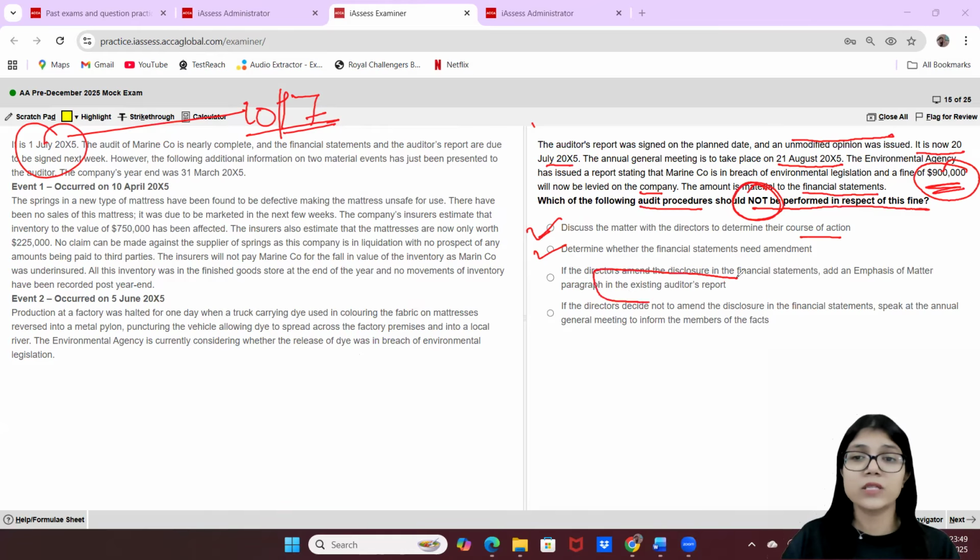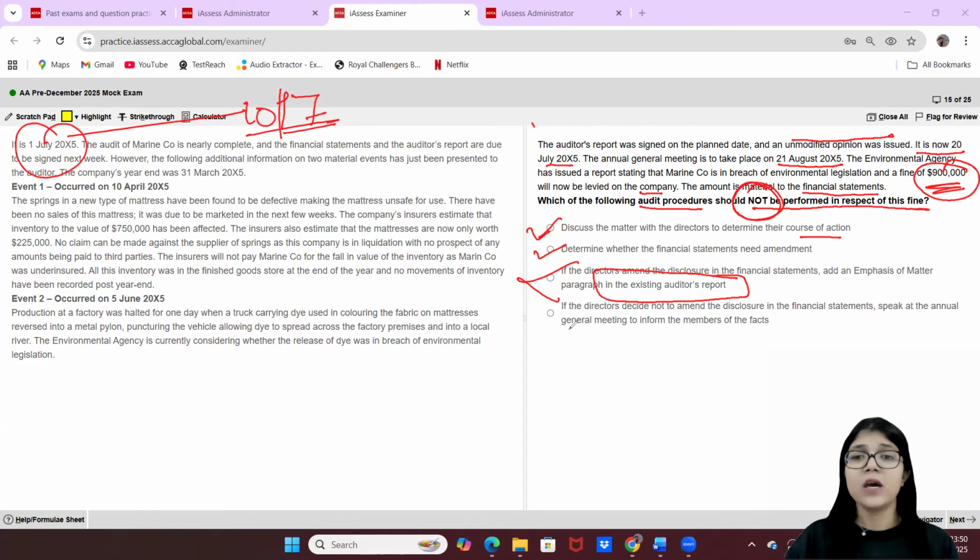If you understand the concept really well of the reporting chapter that we have in the audit syllabus, you know that when the auditor's report is signed, it is done. You cannot amend or change or add or subtract anything in that report. You have to redraft the report, or you have to redate. There were two words in the chapter, redraft and redate. You have to use these two words in this particular case scenario. So the existing report cannot be added to or subtracted from. You have to redraft and redate the auditor's report with the amendments that you have to include. So this is not a procedure that you have to follow or that you can follow.